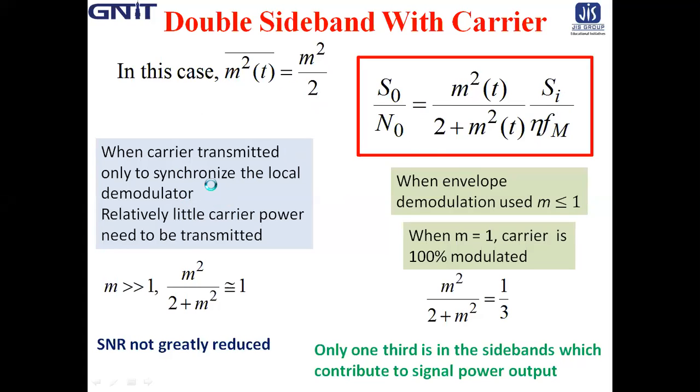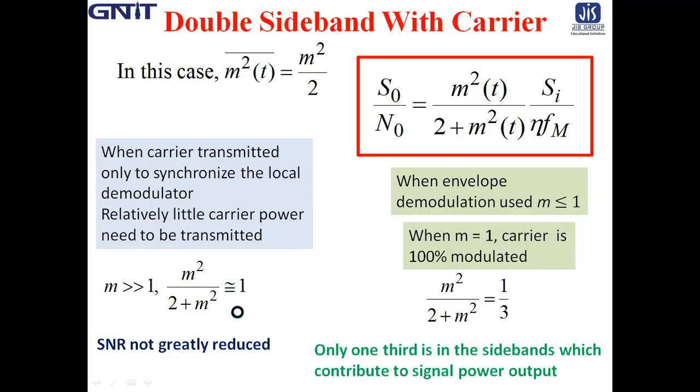Now, when the carrier is transmitted only to synchronize the local demodulator waveform, say cos 2 pi fct, relatively little carrier power needs to be transmitted. So in this case, m is much greater than 1. Accordingly, m square by 2 plus m square is almost equal to 1.